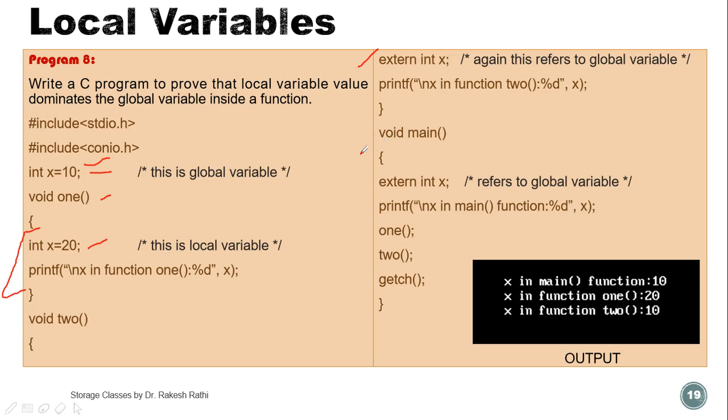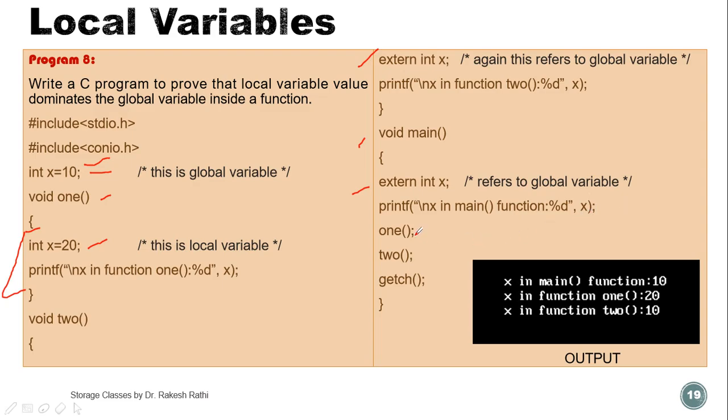Now next, void main. This is the main program. Here we have declared extern int x. This is again the global variable, the same as int x equal to 10. Both the variables x are the same. Now printf x in the main function: the value of x is 10. In the main function, the value of x is 10 because this is the global variable. So it will print the value of x is 10.